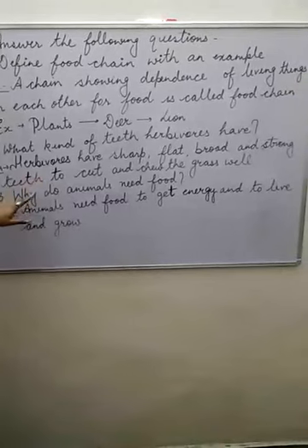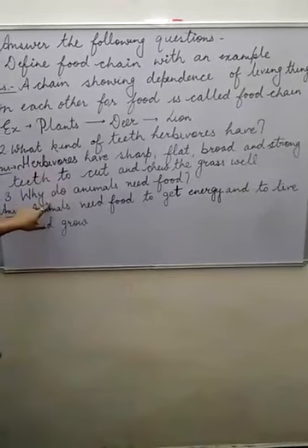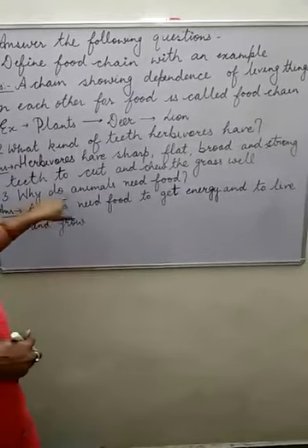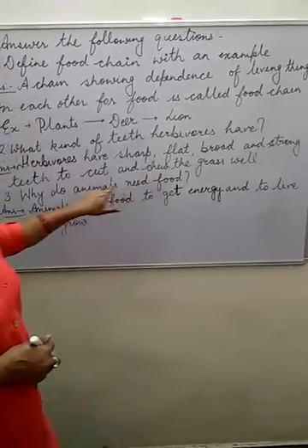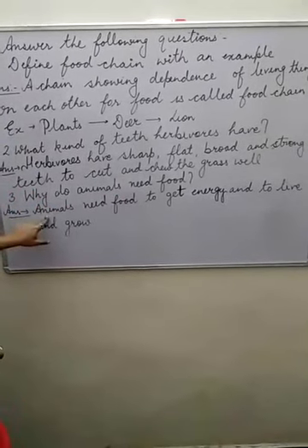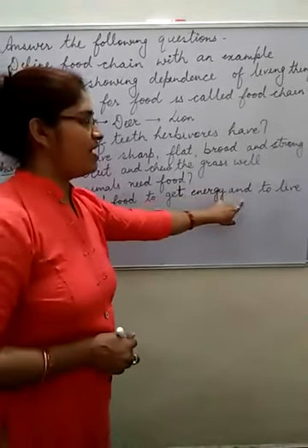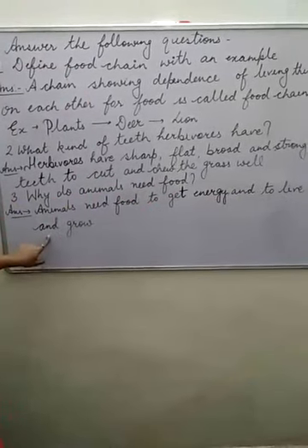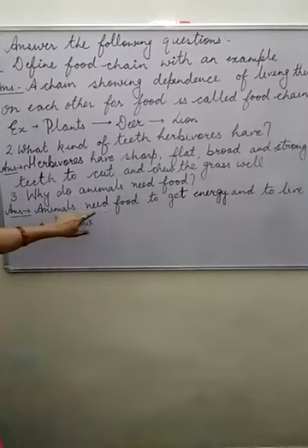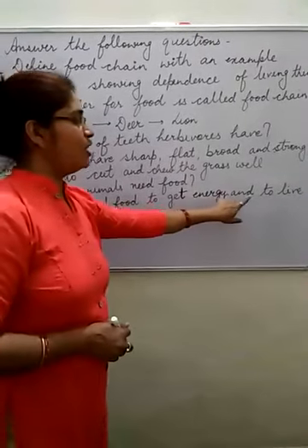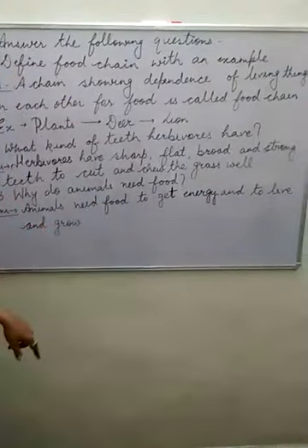Now what was the third question? The third question was, why do animals need food? So what was the answer? Animals need food to get energy and to live and grow. This was the third answer. Okay, animals need food to get energy and to live and grow.